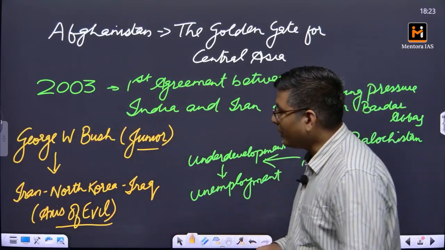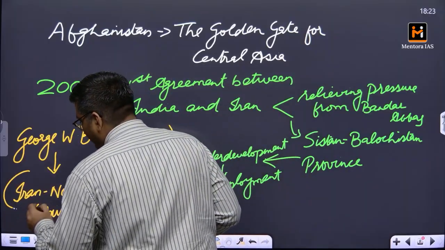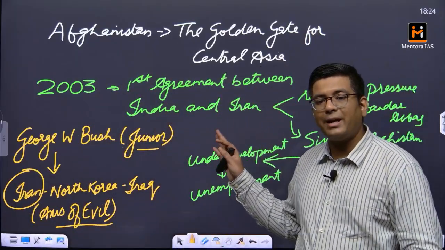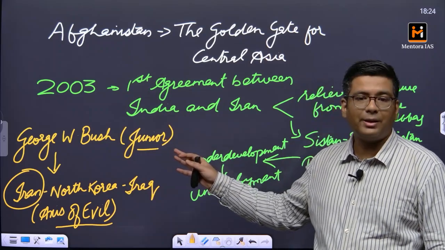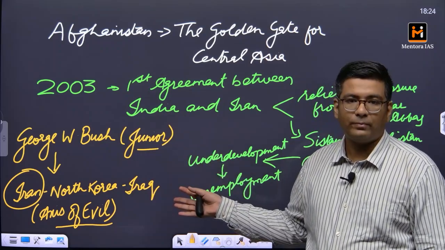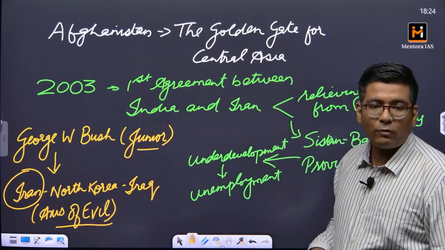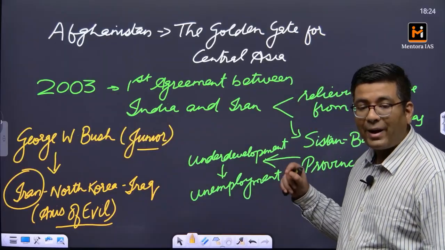Okay, and subsequently from that time onwards there have been sanctions on Iran. So despite the agreement that was signed between India and Iran in 2003, this did not fructify. Why? Because India was already a very close ally of USA. And why did this happen?